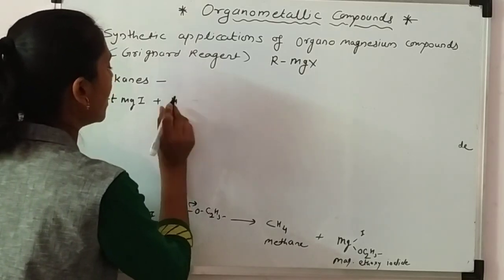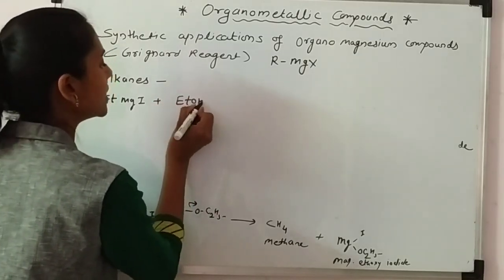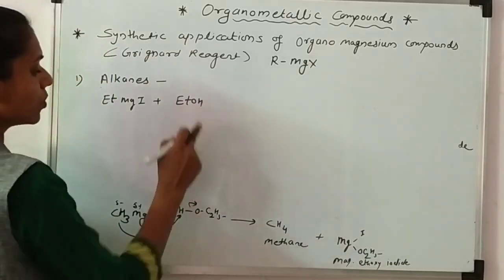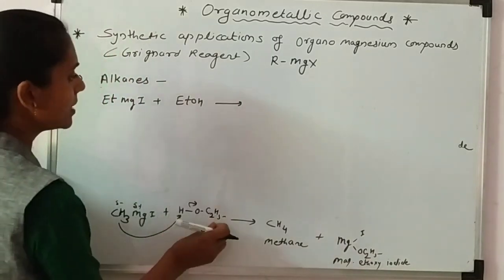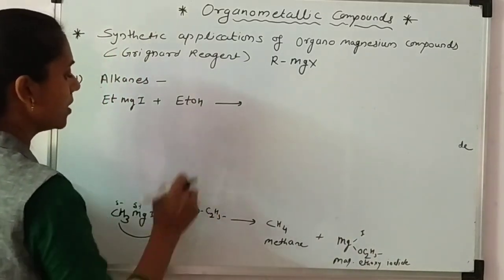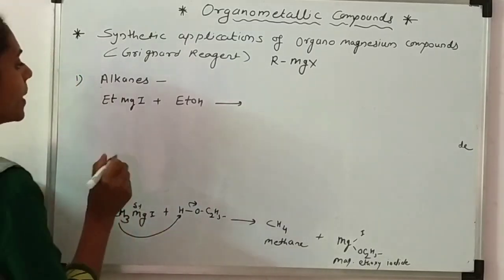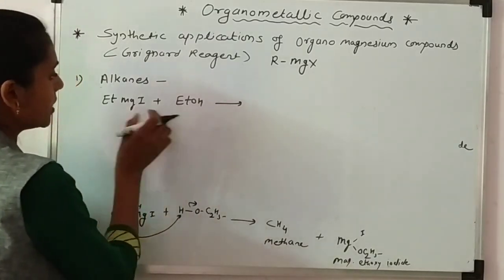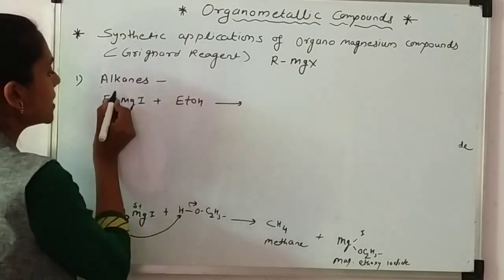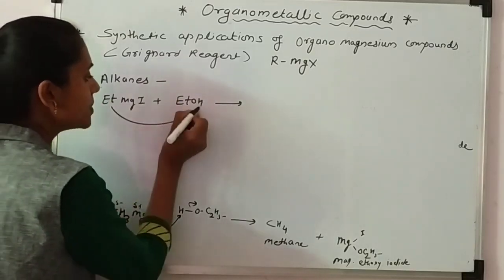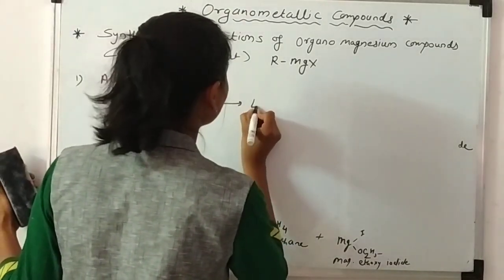Again I can write ethanol like this also, EtOH. Both are the same. This is the ethyl group, this is O, and here it's hydrogen. Now when Grignard reagent ethyl magnesium iodide is reacted with ethanol, this ethyl group abstracts this proton and we get ethane.